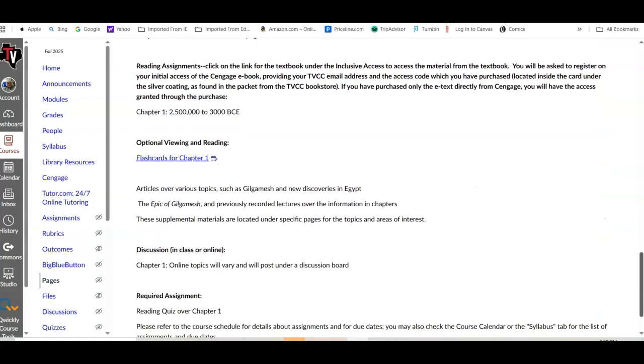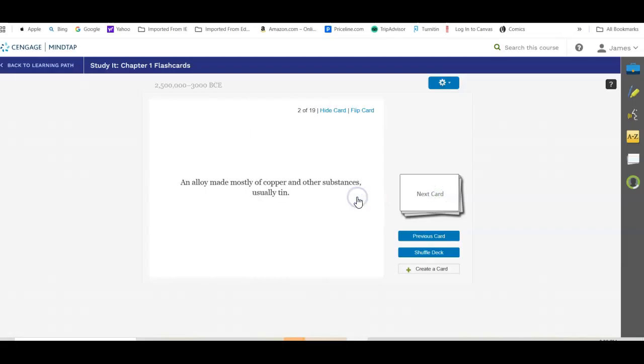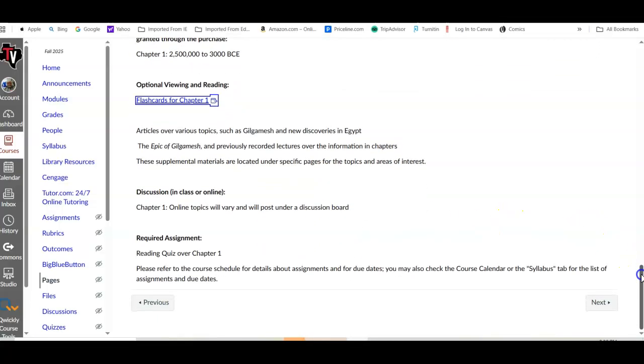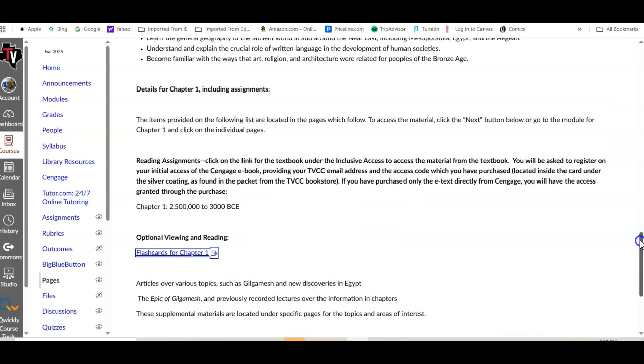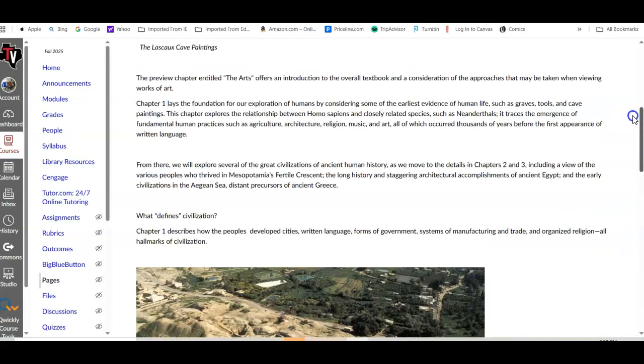I also have links to the flashcards. Again, when you click on this, it simply takes you to Cengage, to the flashcards. And these are just designed to help you study some of the terms that you can see, and you can flip the card just by clicking on it. And then you go to the next card and do the same. And so in this one I have those, and it tells you what the reading will be, what's required. You'll see the reading assignments, chapter 1, the reading quiz that you're expected to complete as a required assignment.